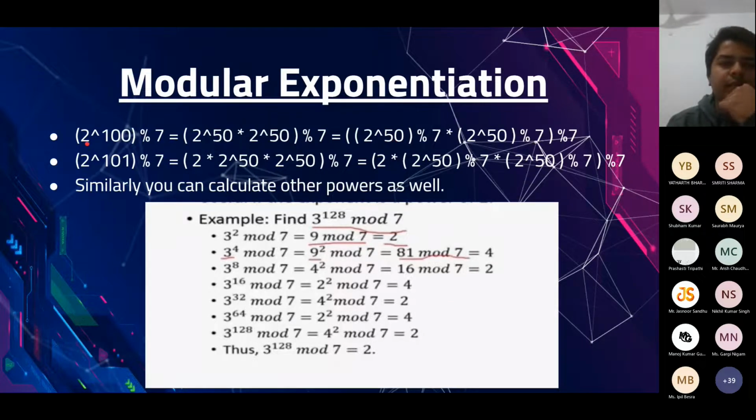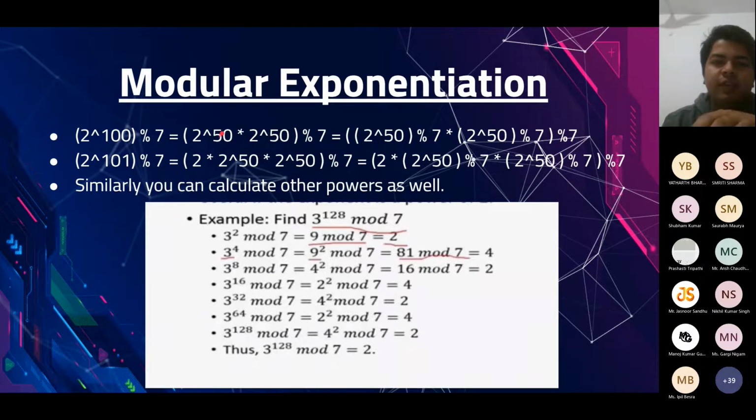Let's take up an example. Let's say we want to calculate the value of 2 raised to the power 100. Forget mod 7 for once, that is not important. It's firstly important to understand the main idea behind binary modular exponentiation. We can write 2 raised to the power 100 as 2 raised to the power 50 into 2 raised to the power 50. So I have divided the exponent by 2, and written this in the form of a product of two numbers.